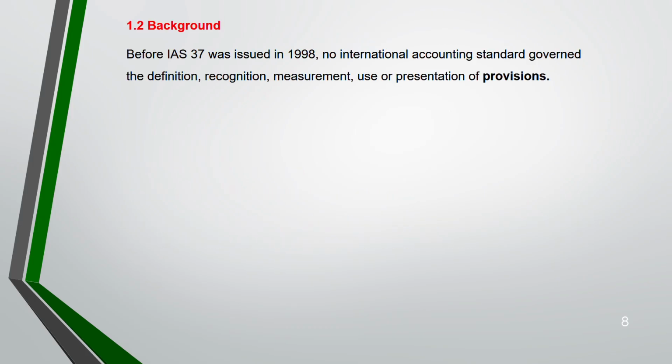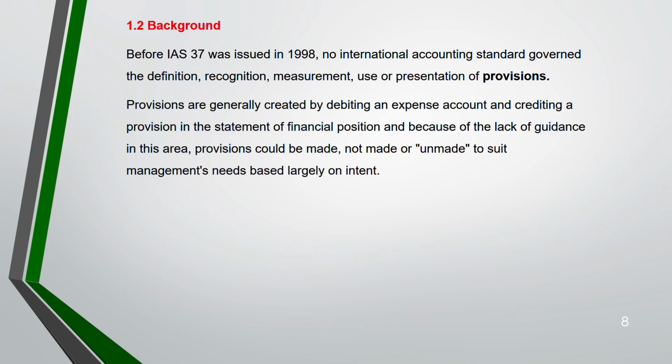Now, before IAS 37 was issued, this background you don't have to know. It is only for your understanding of how provision came into the picture. It will not be asked in your exam. Before IAS 37 was issued in 1998, there was no international accounting standard that governed the definition, recognition, measurement, or presentation of provisions. So for provisions, you debit the expense account and credit the provision in the statement of financial position. Because of the lack of guidance in this area, provisions could be made or unmade to suit management's needs, based largely on intent. It is up to you.